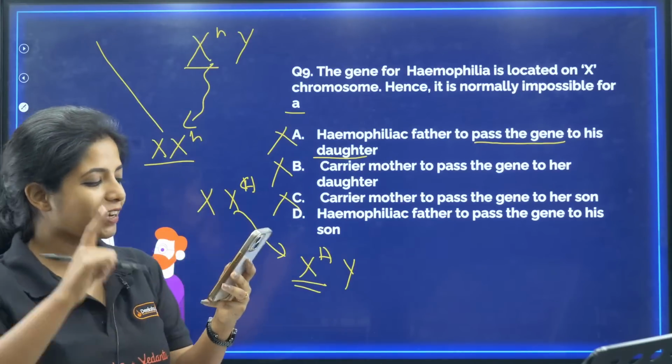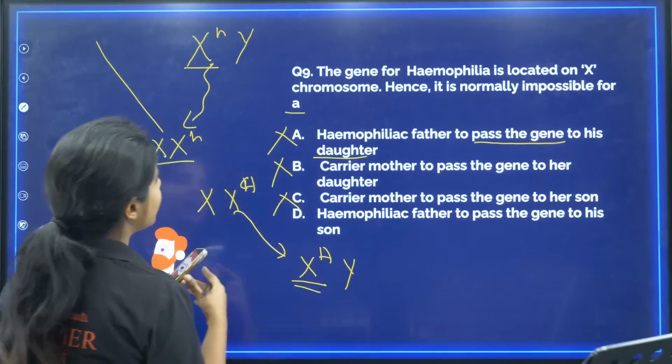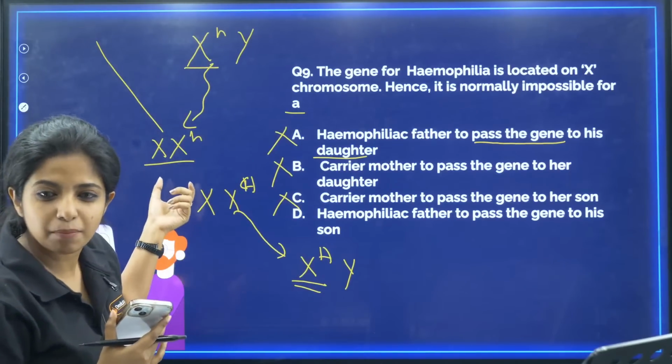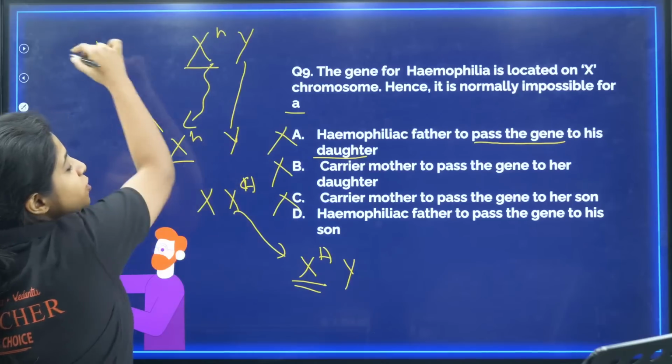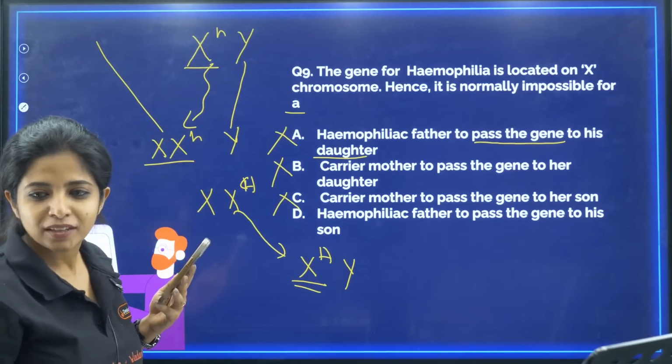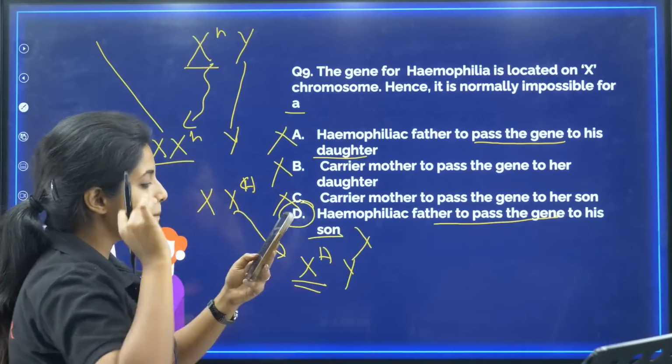Now, the children who got your answers as D, you are correct. For a hemophiliac father to pass the gene to his son, can he pass the X chromosome to the son? No, he can only give the Y chromosome. The X chromosome comes from the mother. So can a hemophiliac father pass this gene to a son? The answer is no, this is impossible.